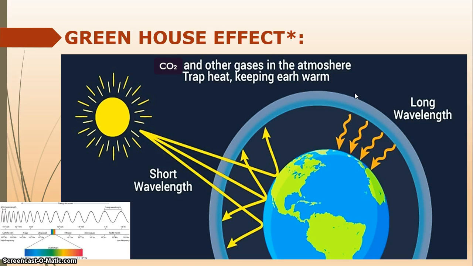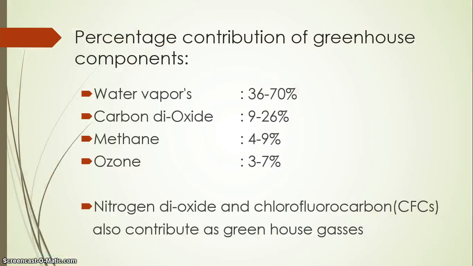It is very important on earth for the existence of life, because without this warming during the night time, human existence on earth would not be possible, because it would get very cold during the night. But these infrared waves that get trapped in the atmosphere due to CO2 make the earth warm.